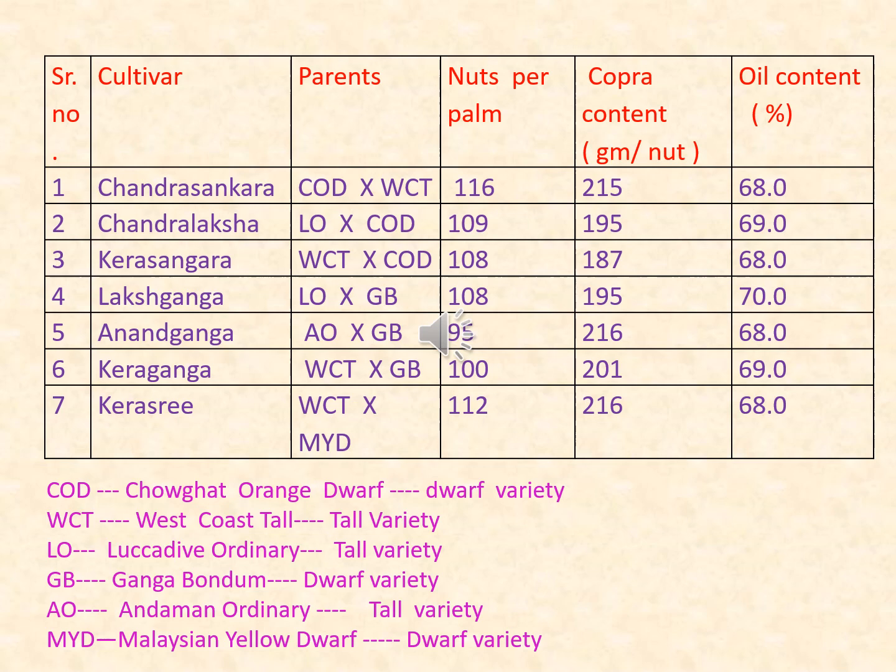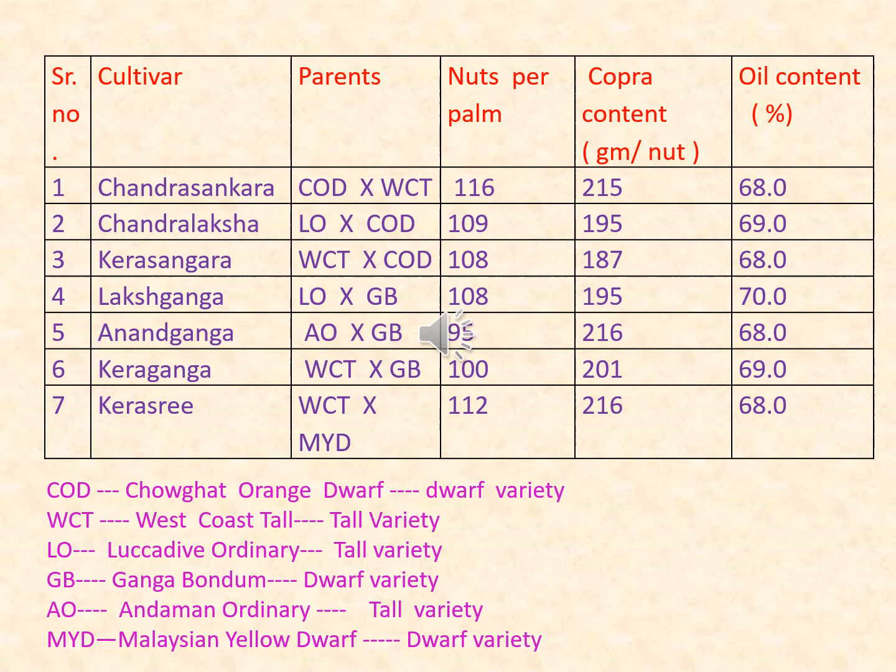Oil content is 69%. Kerasri. Parents are West Coast tall and Malayan yellow dwarf. Nuts per palm are 112. Copra content is 216 and oil content is 68%.